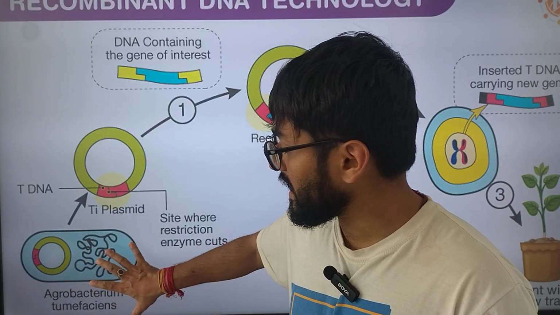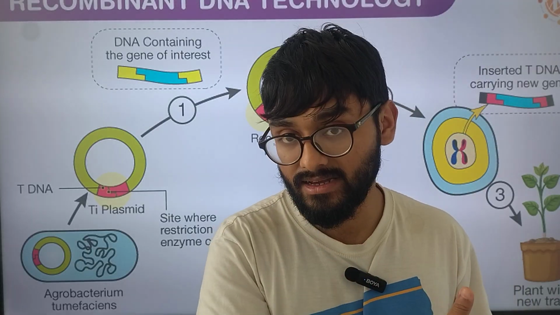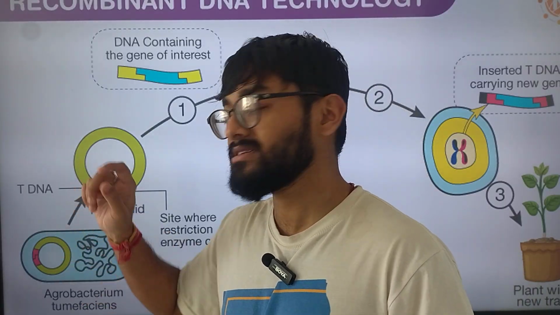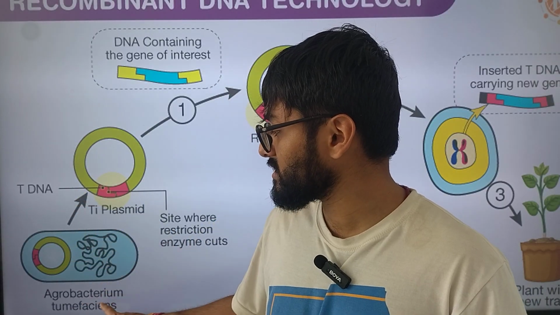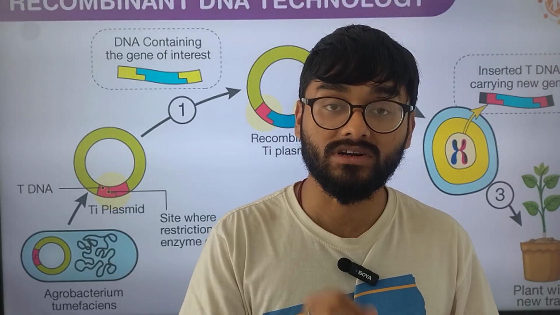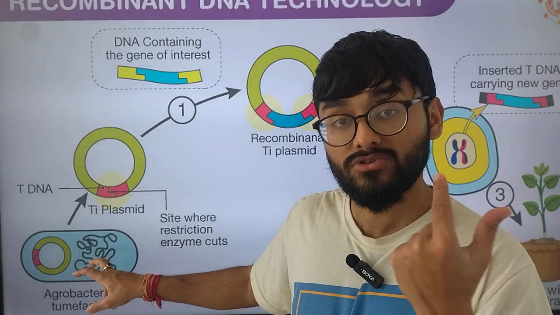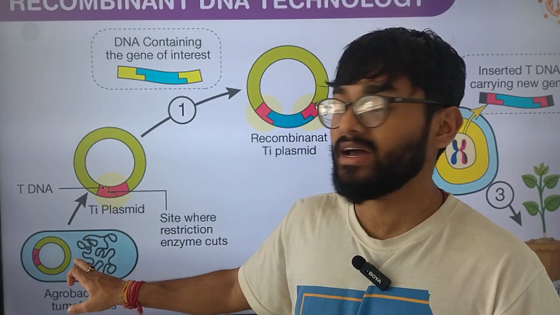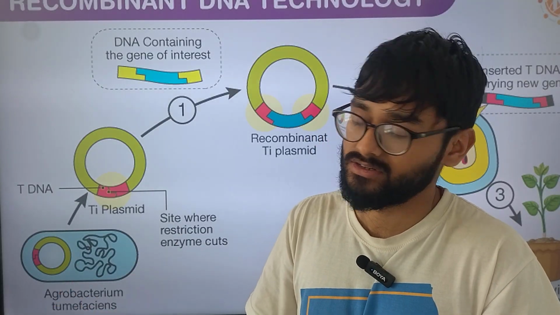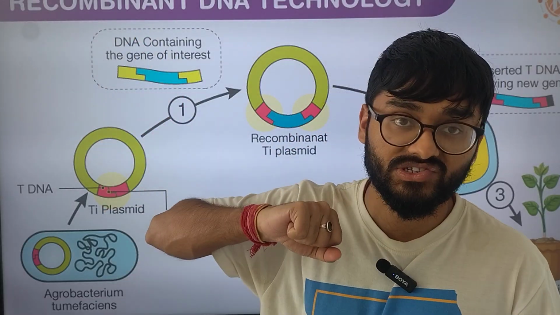Okay. In this Agrobacterium tumefaciens, what is this Agrobacterium tumefaciens? This is a bacteria. From the name itself you can understand it is simply a bacteria which contains this Ti plasmid. Okay, if you remember, what is this Agrobacterium tumefaciens responsible for? This causes crown gall disease in your plants. And that bacteria contains the Ti plasmid, which has that self-replicating sequence. And in that we are going to now insert our gene of interest.